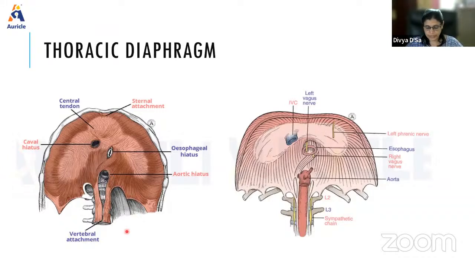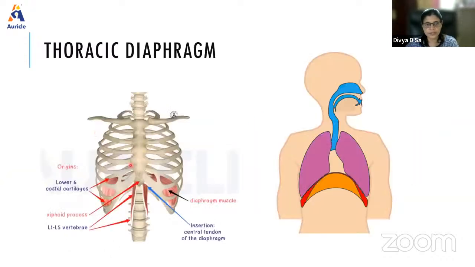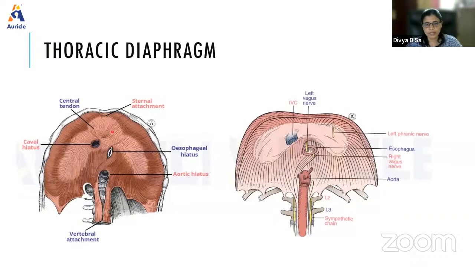Right. Next, where does it all insert? All the fibers are inserted into the central tendon. This portion is the central tendon, situated in the medial depressed part of the diaphragm. Here in the central portion, it is all getting inserted. This is the central tendon part.